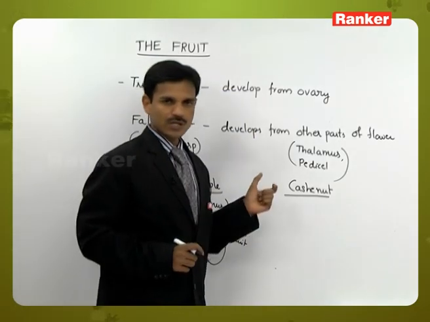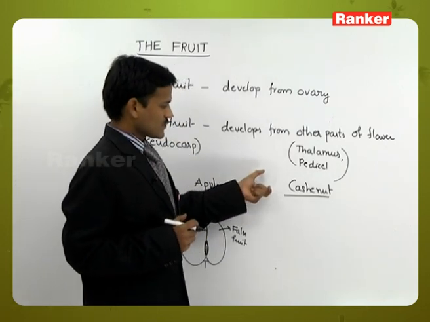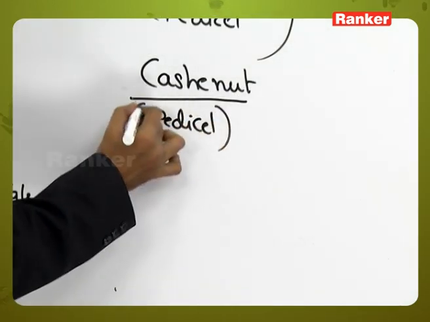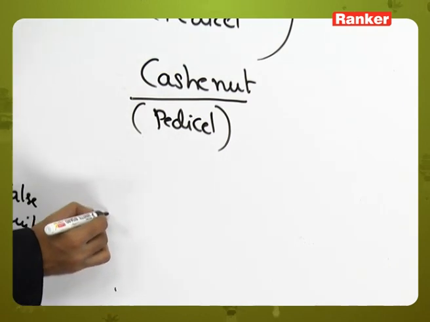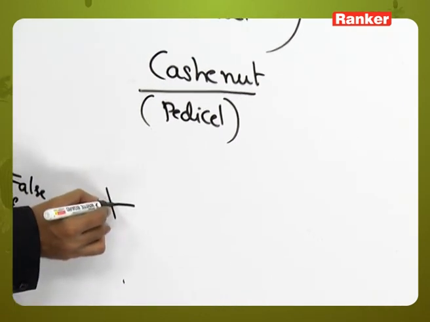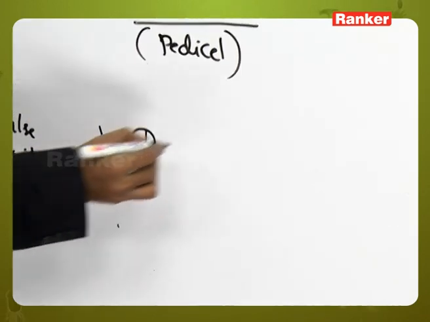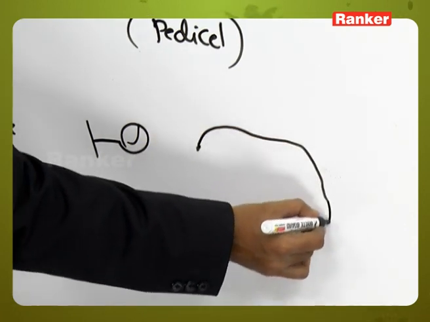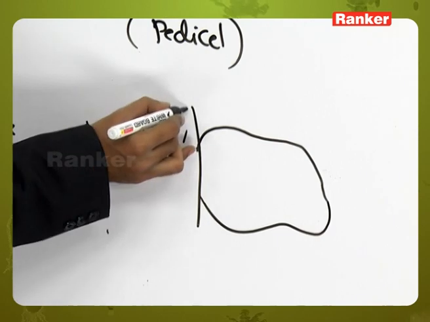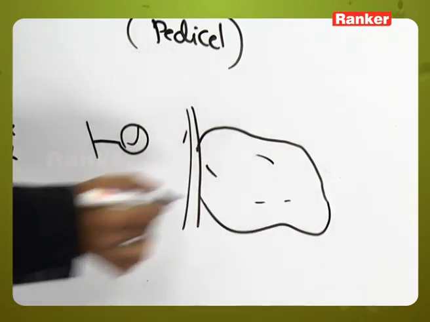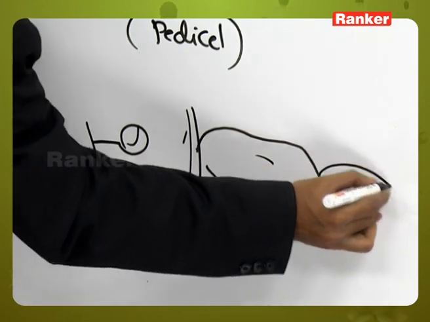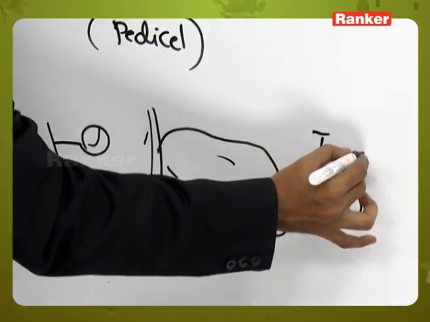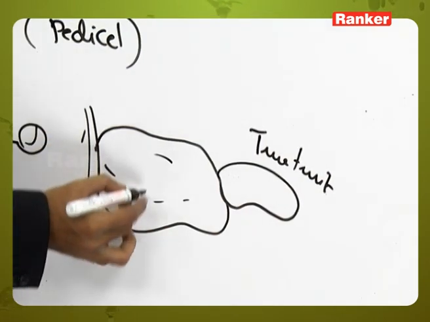And in cashew nut, the false fruit develops from pedicel. Here pedicel develops into fleshy part. Here what is pedicel? Stalk of the flower. Here for example, it is a stalk, it is flower, and the stalk is developing into fleshy part. And ovary also develops into fruit, but it is true fruit. So it is true fruit. It is a false fruit.